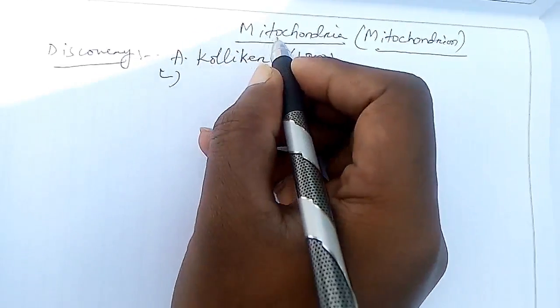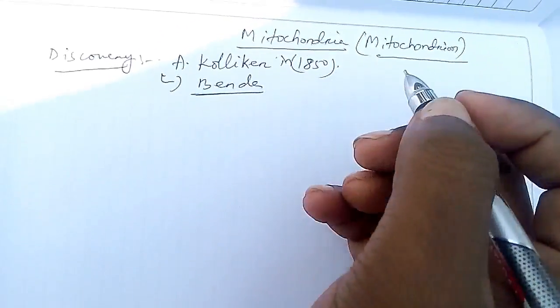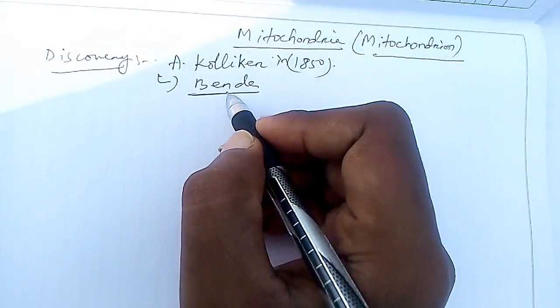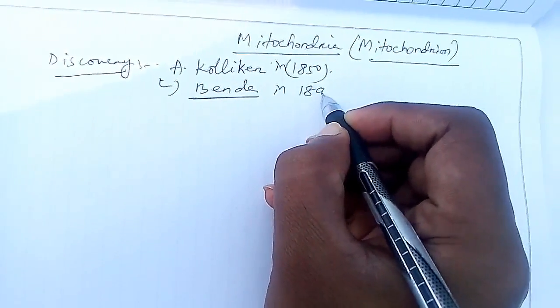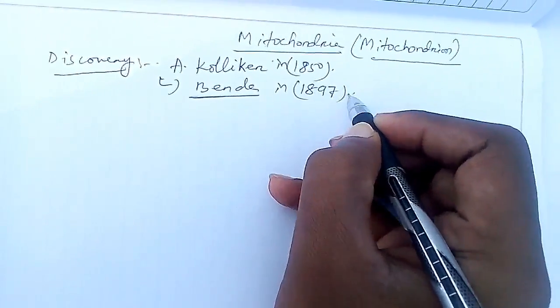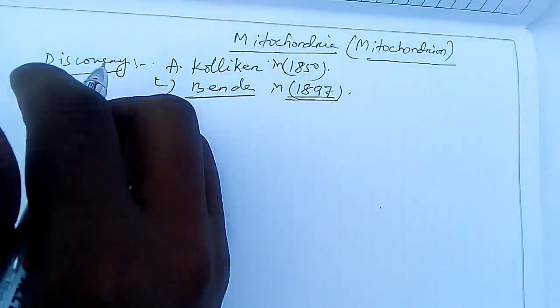Next, the name mitochondria was given by Benda. This name is very important. This was approximately in the year 1897. These years are not important, but try to remember.